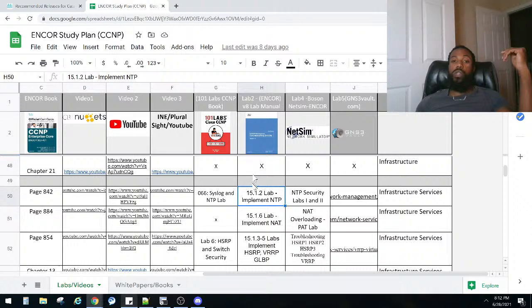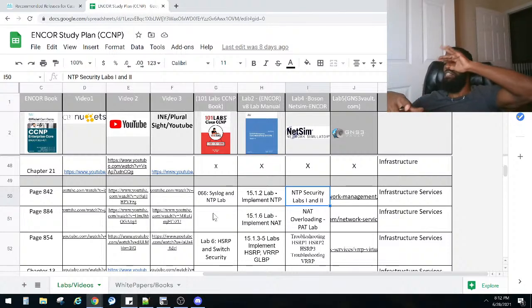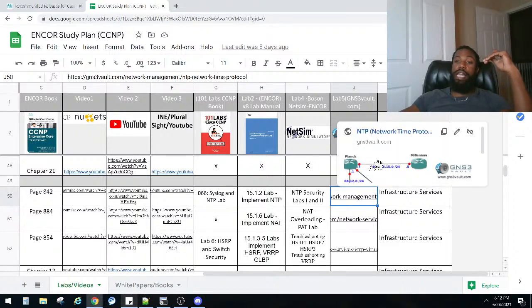There's also the Encore lab manual. Again, I got mixed reviews about that book, but I said I'm going to still add it to my studies. Maybe we'll mix it up and try to break it and fix it. Also, Boson NetSim has a couple labs on it, Network Time Protocol Security, so basically adding authentication to NTP. We also have GNS3Vault.com, which is a pretty good site, so we can get some labs from there and break some of those.